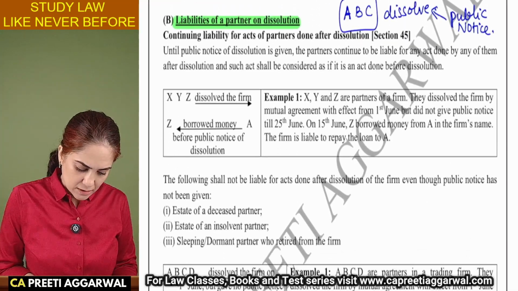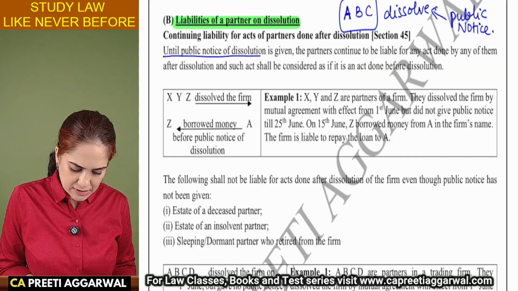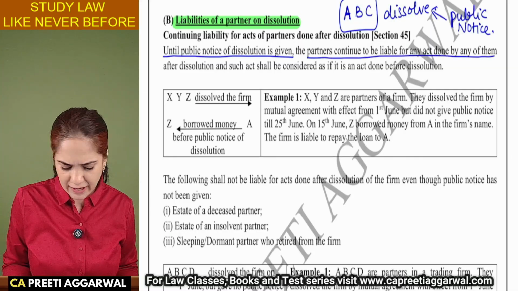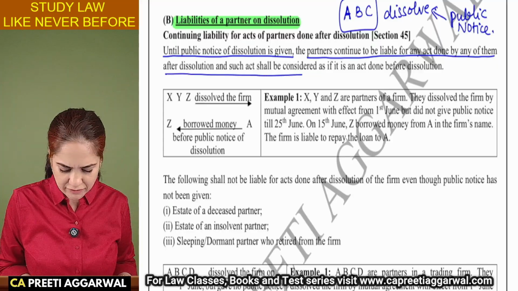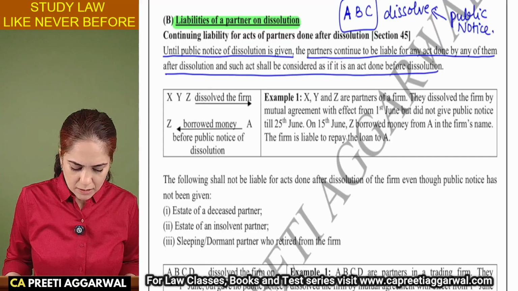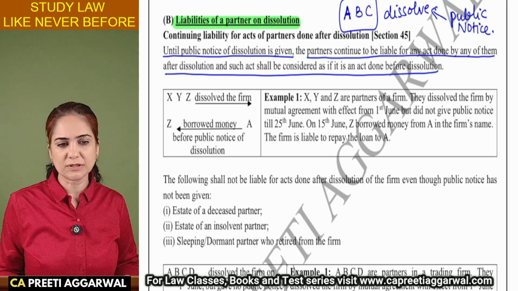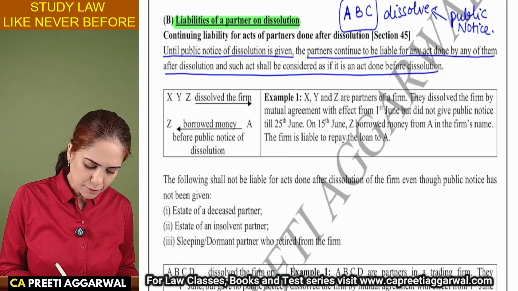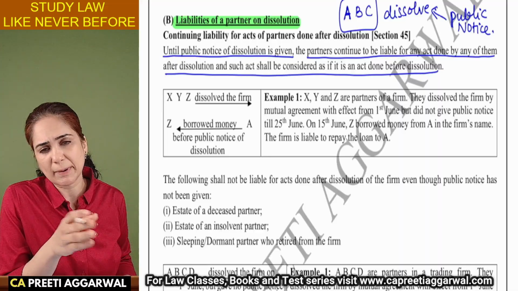Until public notice is given, partners continue to be liable for acts as if the dissolution never happened. So X, Y, Z dissolved the firm, but they did not give notice. Z borrowed money before the public notice was given.